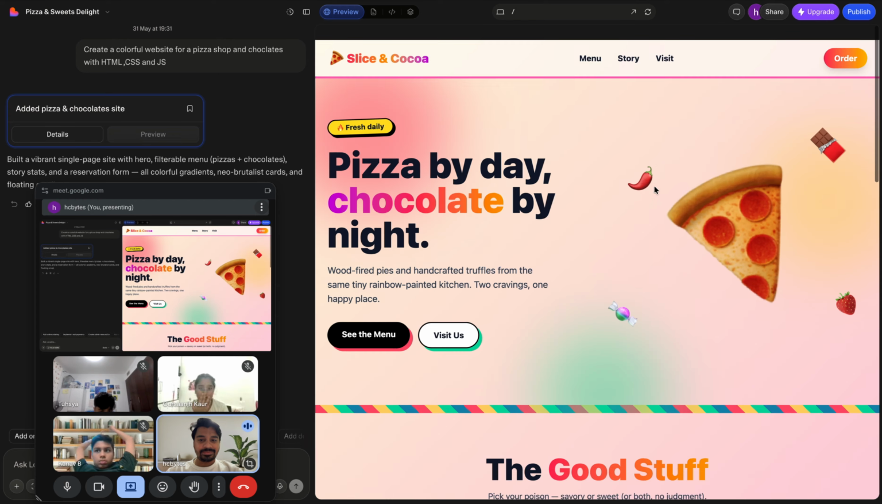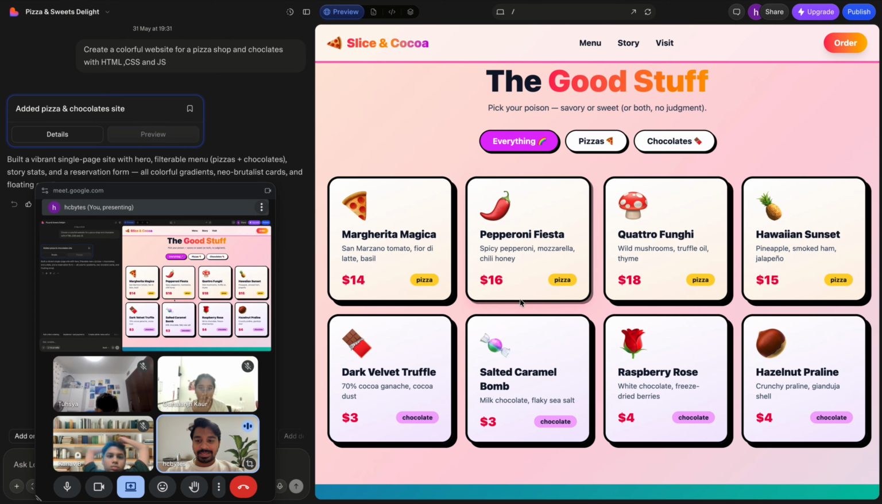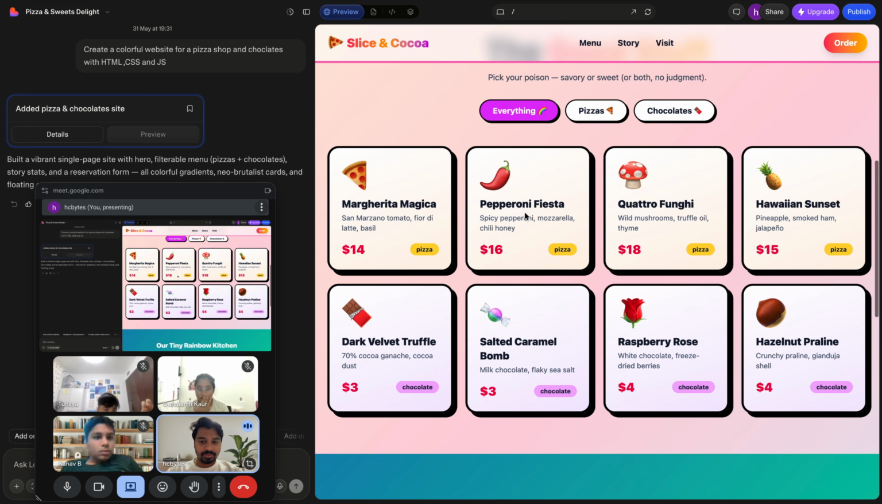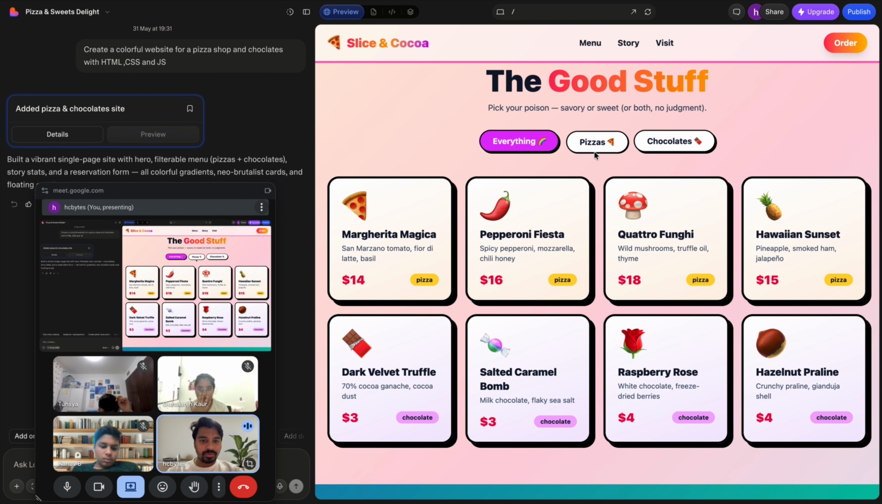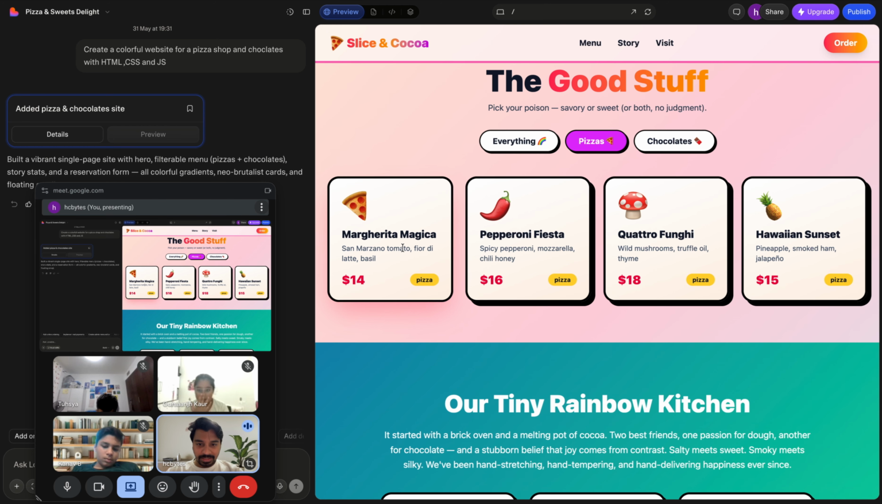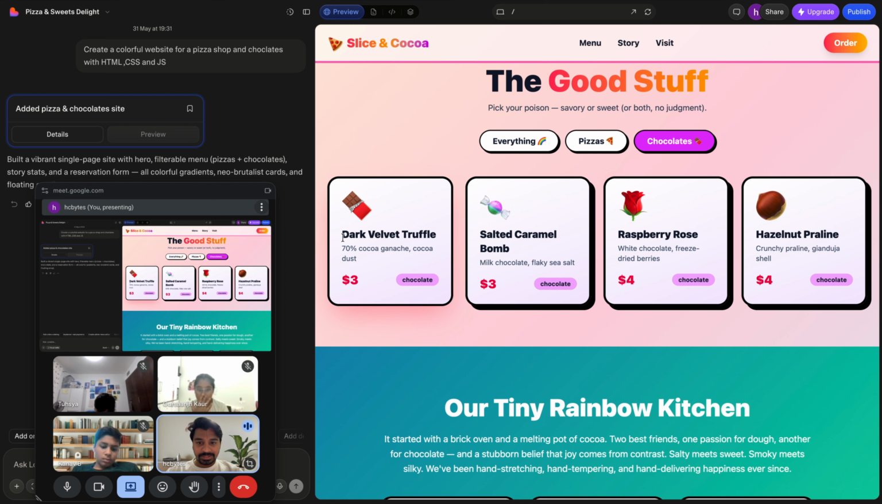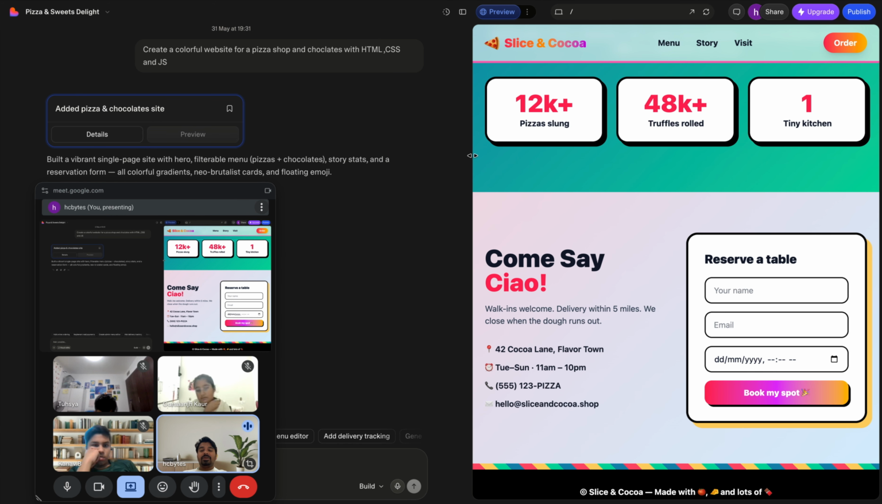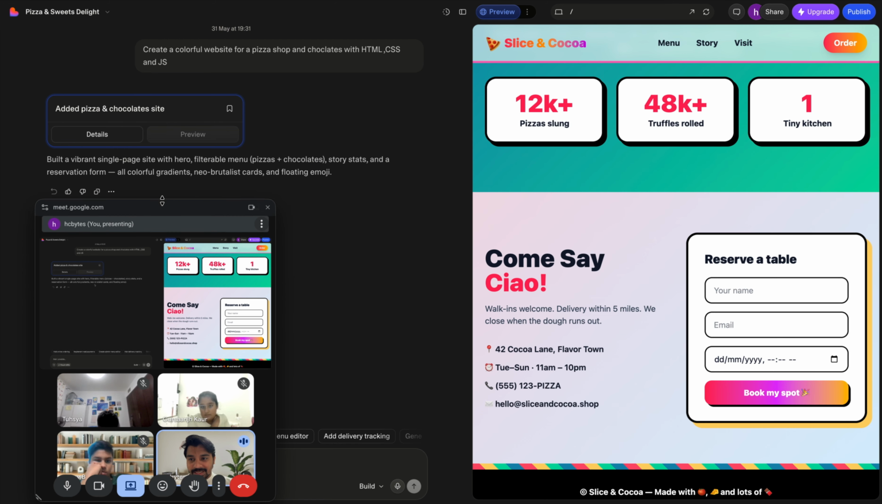See, very nice website. If I click on menu, I directly come here. If I click on story, I come here. If I click visit, I come here. Book my spot, you can write something and book it. If you want to order, you just click here. You want pizza, chocolate or margherita, magica, pepperoni fista for $18.15. Now chocolates: dark velvet truffle, salted caramel bomb, raspberry rose, hazelnut. Nice. According to this also we can change it. So till here it's fine. If it is fine, I am telling you how we will create the single page application.